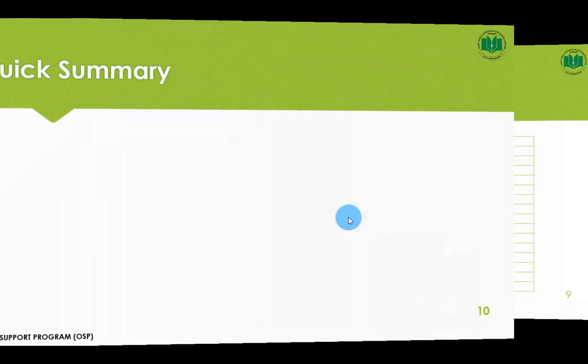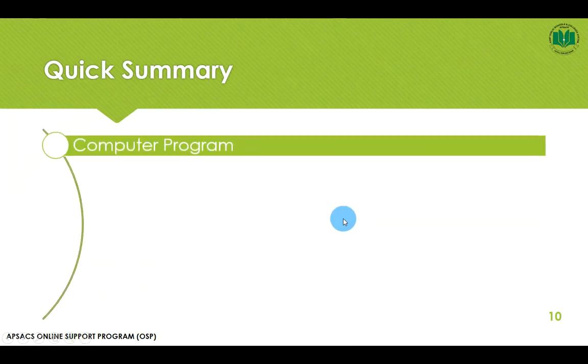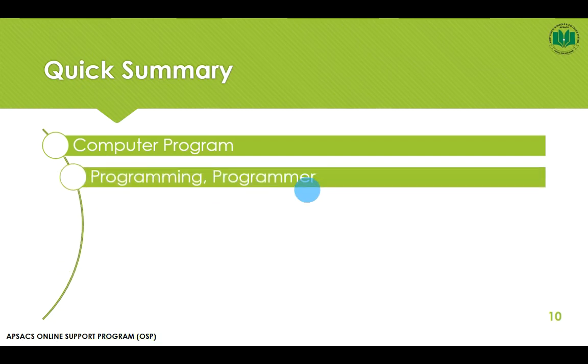Then finally I will make a quick summary for you. What is a computer program? We have learned that a computer program is simply a set of instructions which tells the computer what to do and also how to do it. In modern languages, it only tells the computer what to do, not how to do it. Programming and programmer.